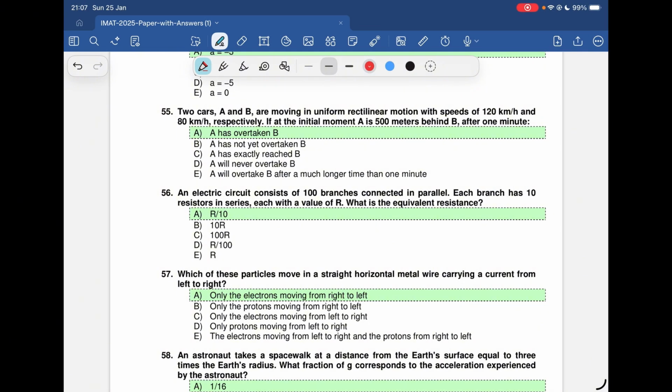Today we're gonna discuss 2025 IMAT Physics questions. 25 physics questions, it's similar to mathematics questions. All these questions are tested. They have tested a lot of fundamental core concepts. So if you are clear with your core concepts, it's very easy to approach.